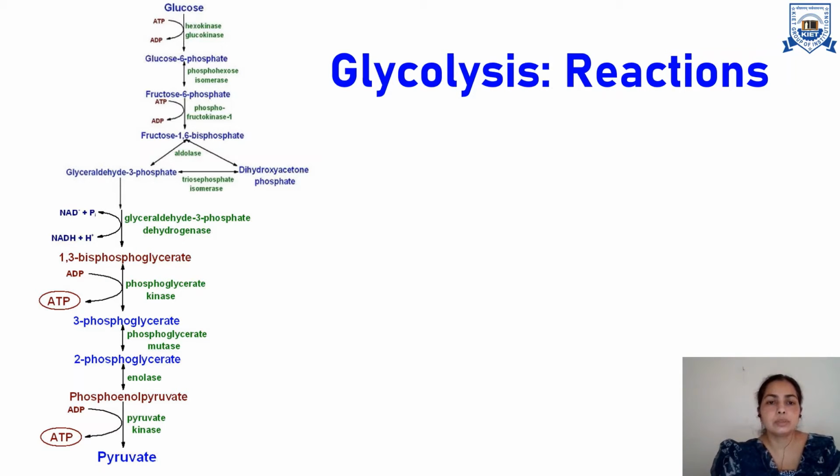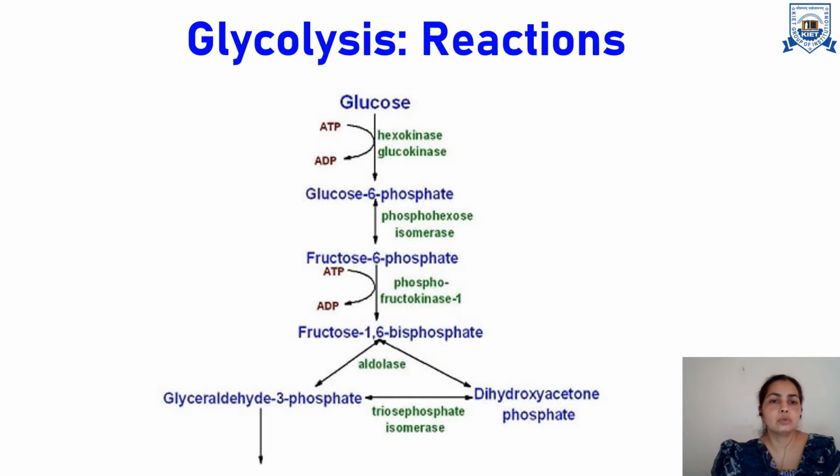Now for simplification, I will be dividing it into two slides, but to show you an overall view, I have put the whole pathway on a single slide. You can see that we start with glucose, and through this 10-step process we conclude with a product called pyruvate. In between, some ATPs are consumed, and some NADH and ATPs are produced. These are the catalytic enzymes involved in completing this pathway. So we will see all these steps one by one.